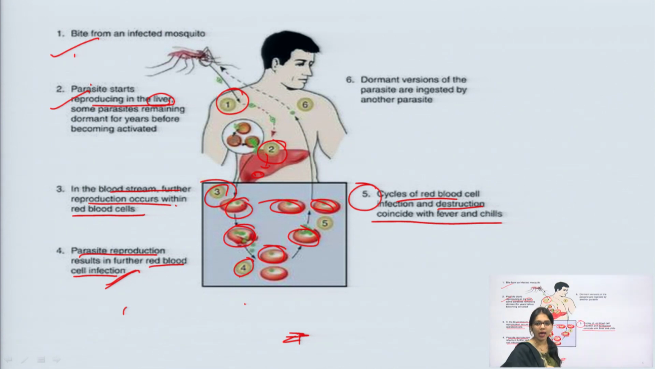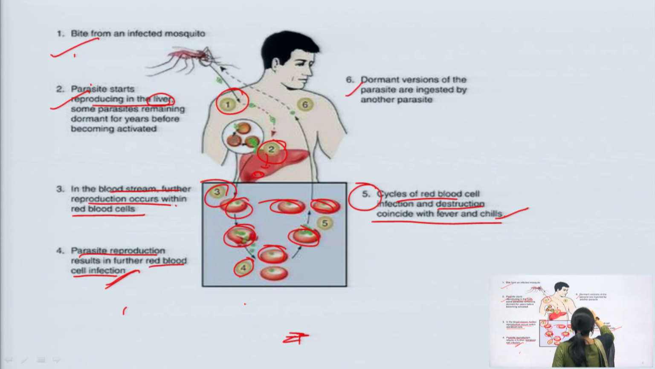Then there will be a sign, and symptoms will be seen in the patients like chill, fever, and all this. We can say symptoms can be seen in the fifth stage when the RBC ruptures after the infection.